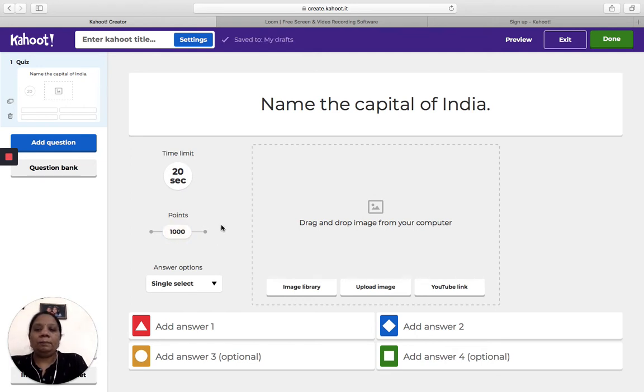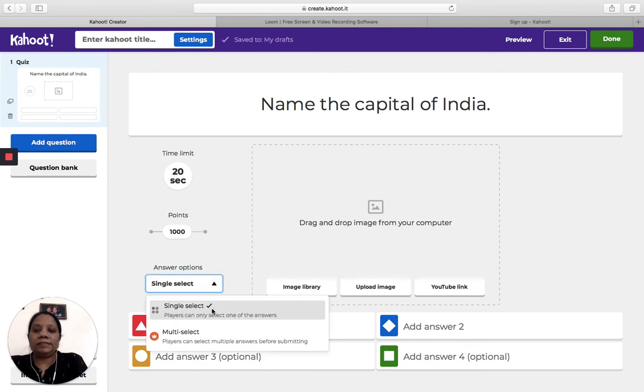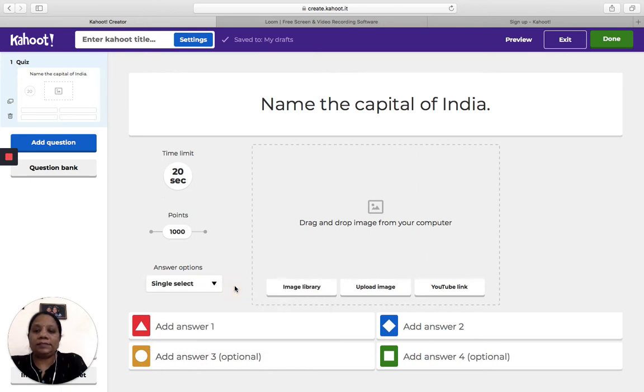And please inform your students that even if all of them know the answer correctly, they should be really, really quick in clicking the correct option. The delay time that they take in clicking the correct option, the marks will be reduced accordingly. So you have to be also intelligent and quick also. And your question can have a single select or multiple select. I go for single select.